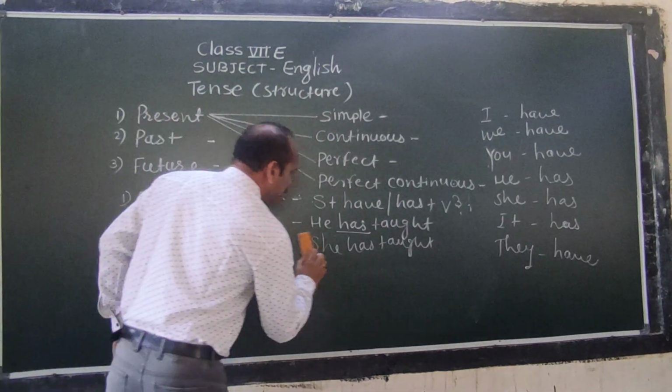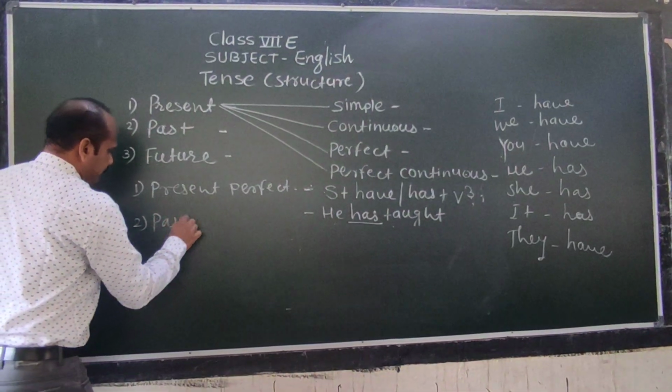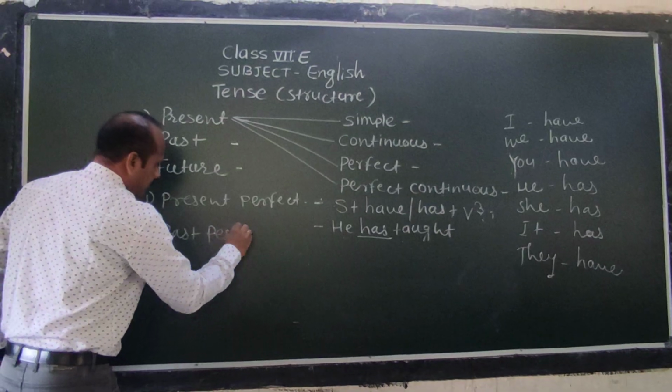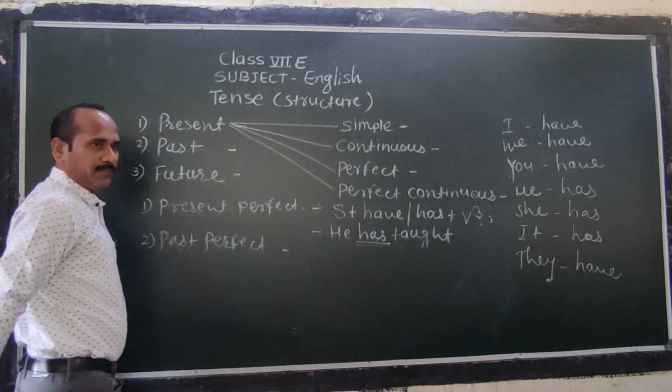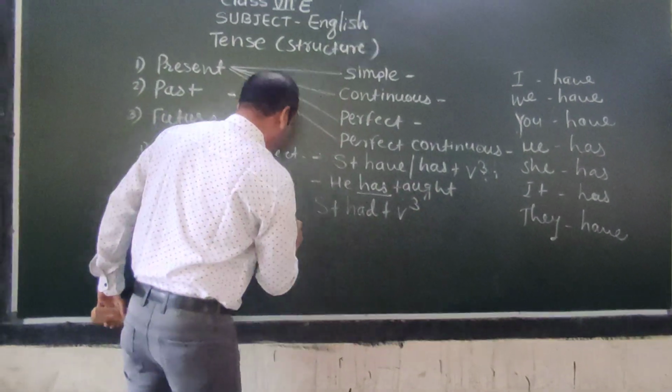Then let me discuss past perfect. What is the structure of past perfect? Subject plus had plus V3.